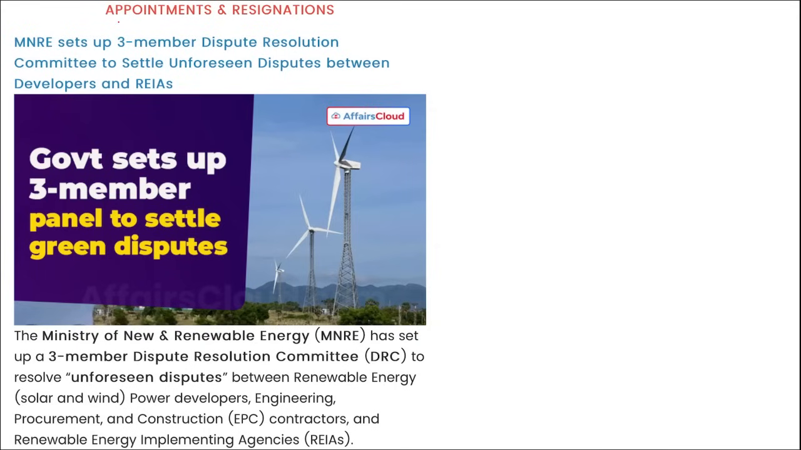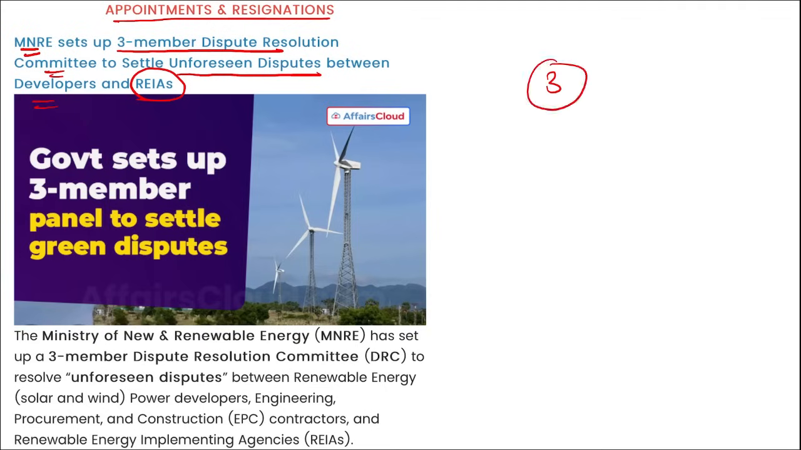Next is appointments and resignation. So recently, MNRE, that is Ministry of New and Renewable Energy, has set up a 3-member dispute resolution committee to settle the unforeseen disputes between the developers and REIAs. What is REIAs? Renewable Energy Implementing Agencies. So this is a 3-member committee set up by the Ministry of New and Renewable Energy, and it is to basically resolve the unforeseen disputes between these renewable energy power developers as well as the renewable energy implementing agencies. Correct?